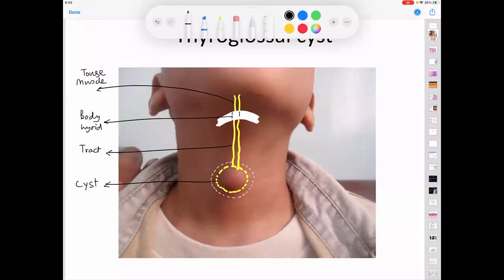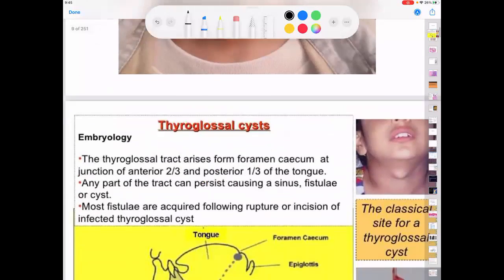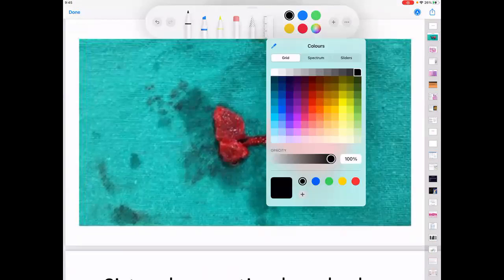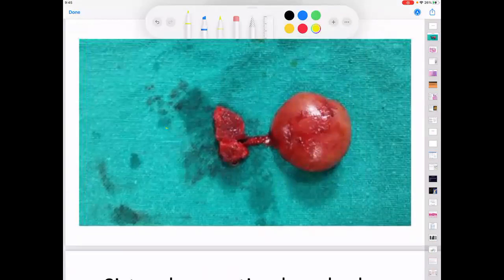Okay. So this operation is called Sistrunk's operation. Always remember that this operation removes four structures: 1, 2, 3, 4. Now see this picture and you will understand very clearly. This picture tells you four structures.